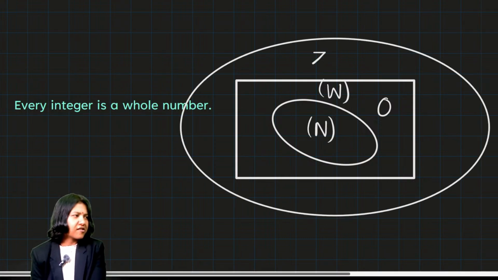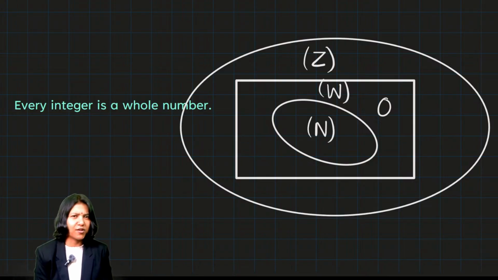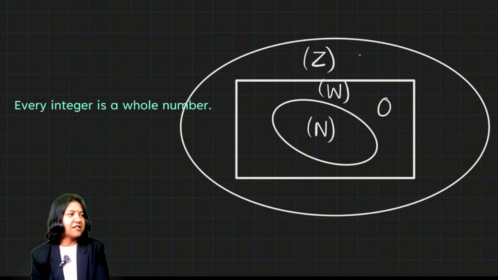So this is integers. I told you it's denoted by Z. It comes from the word zahlen, a German word, which means to count. So that is the reason Z represents all integers. So every integer is a whole number? No.